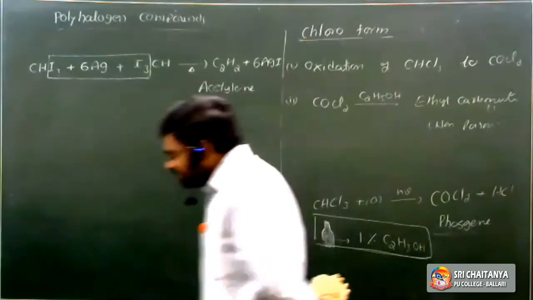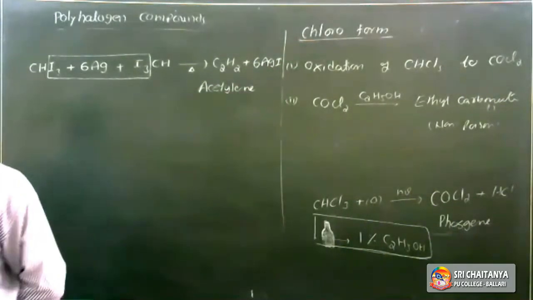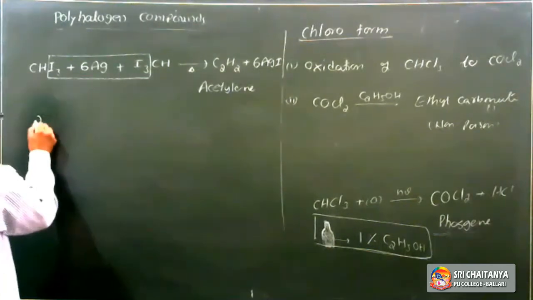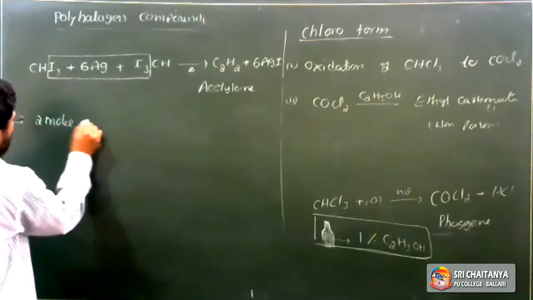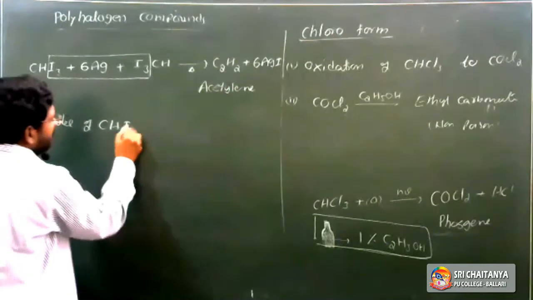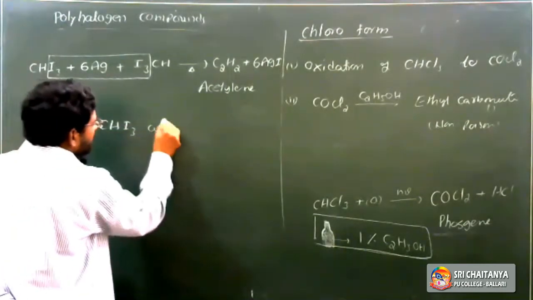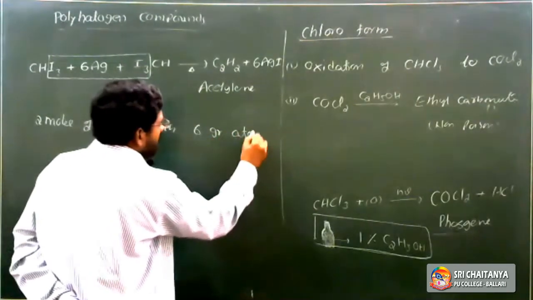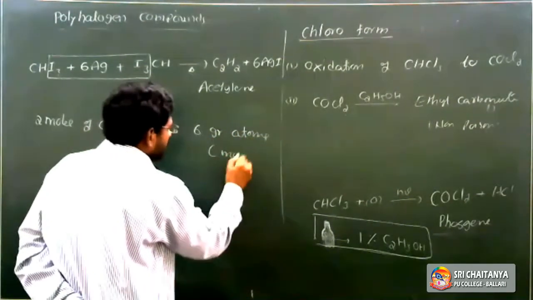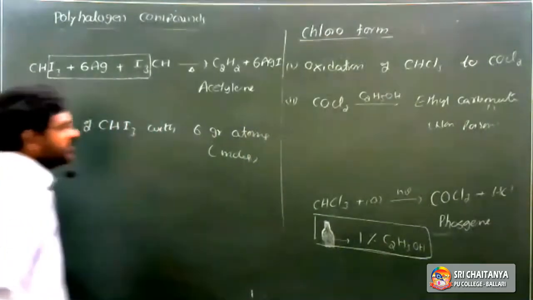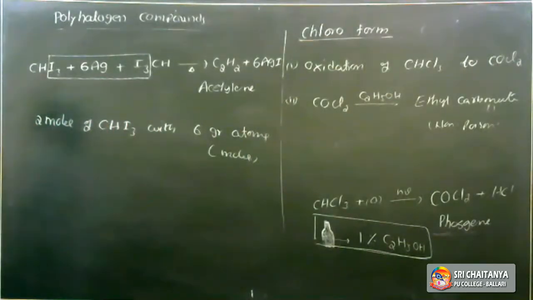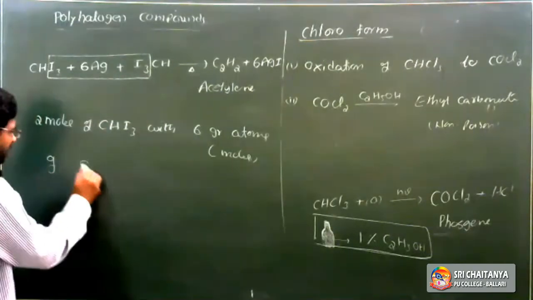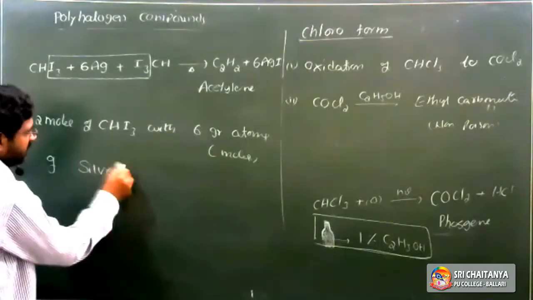Acetylene is also prepared from iodoform. In this reaction, 2 moles of iodoform react with 6 moles or 6 gram atoms of silver. Silver is monoatomic, so 1 gram atom is also considered as 1 mole. So 6 gram atoms of silver.